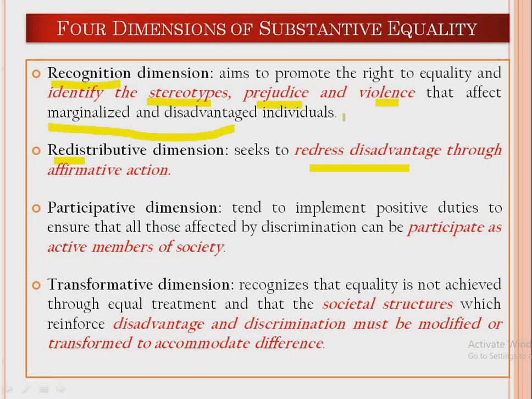Redress means we have to solve them. We have to provide a solution to those problems. How can it be solved? She said that it is possible through affirmative action. Now, what is this affirmative action? Affirmative action basically means a positive step. It means taking positive steps so that we can eradicate the possibility of disadvantages.